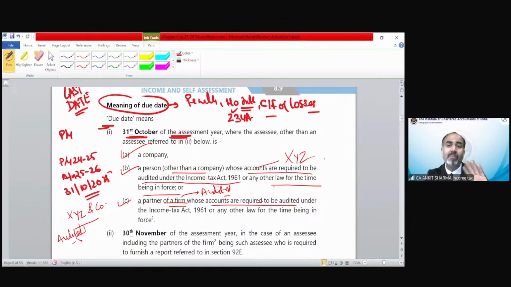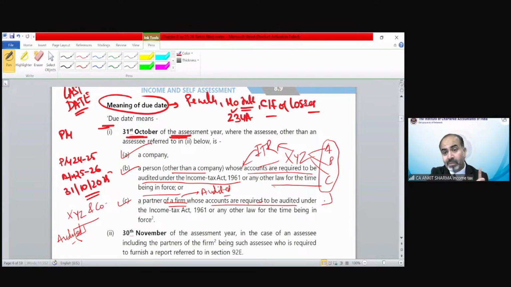But it is the books of accounts of XYZ and company that are required to be audited, not the books of accounts of the individual partners. A, B, C are the partners, so their books of accounts are not required to be audited. Only XYZ and company's books of account are required to be audited. So the ITR date for the partnership firm XYZ and company is 31st October as per point B.